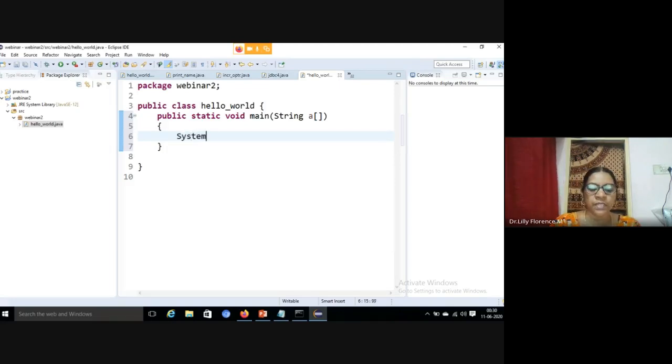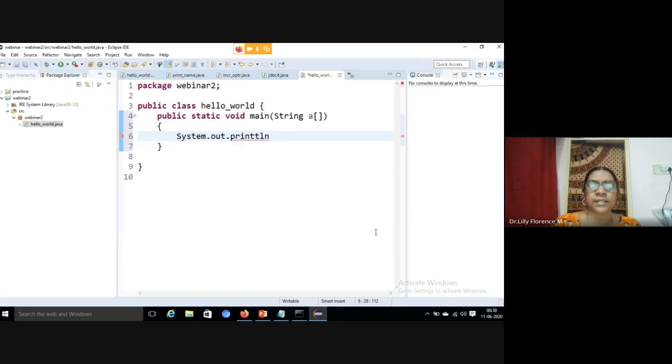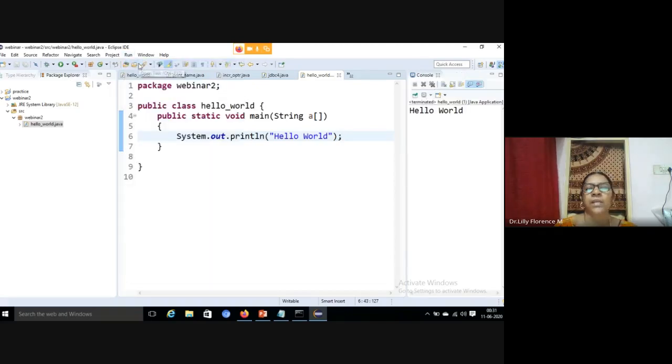Here we can give System.out. See, your tooltips will come here and you can select println, hello world. Now that's all. We can save the code here. Then run. Just select run, and you can see your output here. So this is the way you can do your programming. Hope you all understand how to do Java programming, the features of Java, and the history of Java. In the next video, we can continue with the next part of Java.